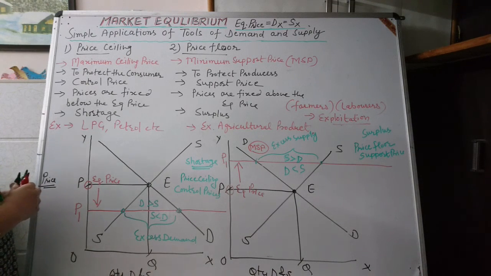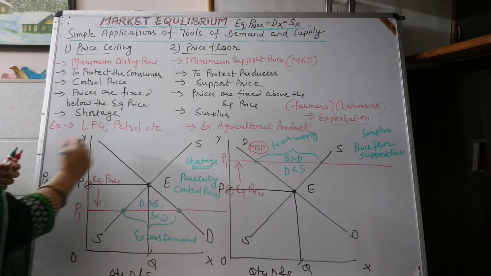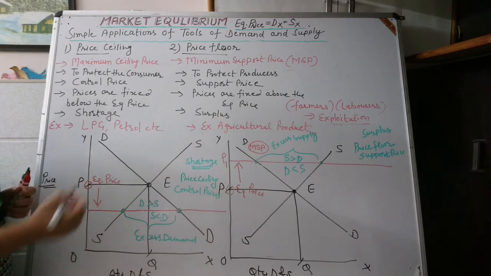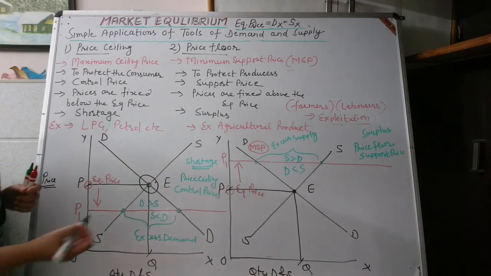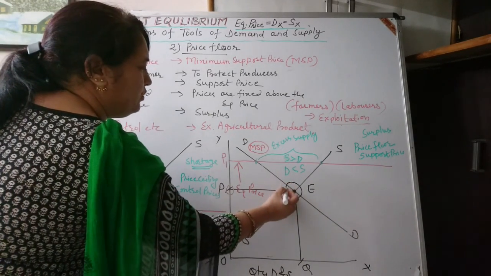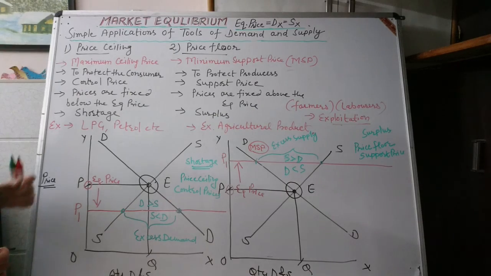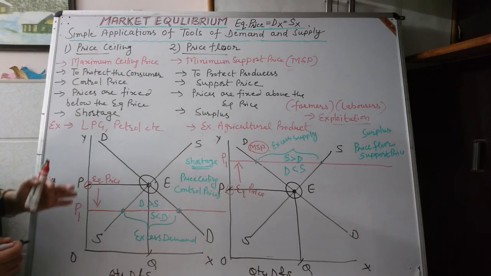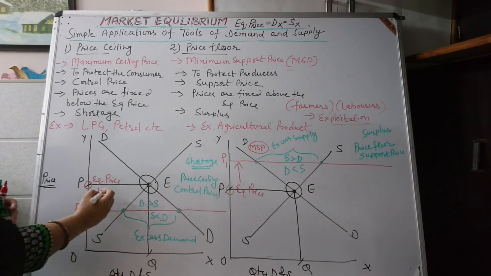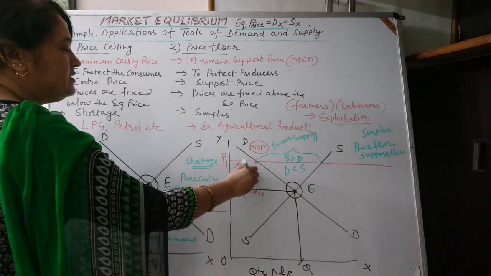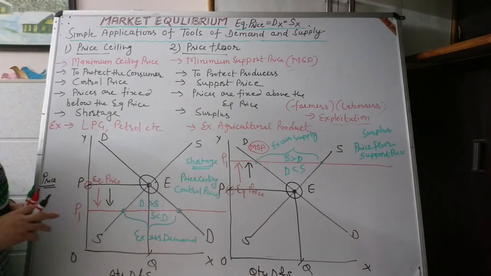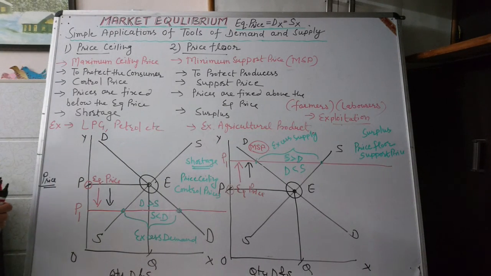Otherwise, the free play of market forces, demand and supply, will itself make equilibrium in the economy. There is no need of government interference. The need only arises whenever there is such a type of disequilibrium in the economy. It means when prices are below the equilibrium prices, or whenever prices become above the equilibrium prices, then the government will interfere in the economy and try to bring the economy into equilibrium again.